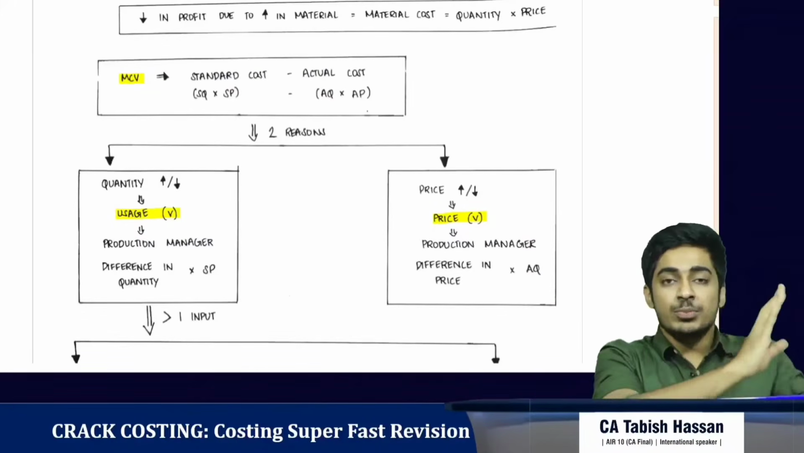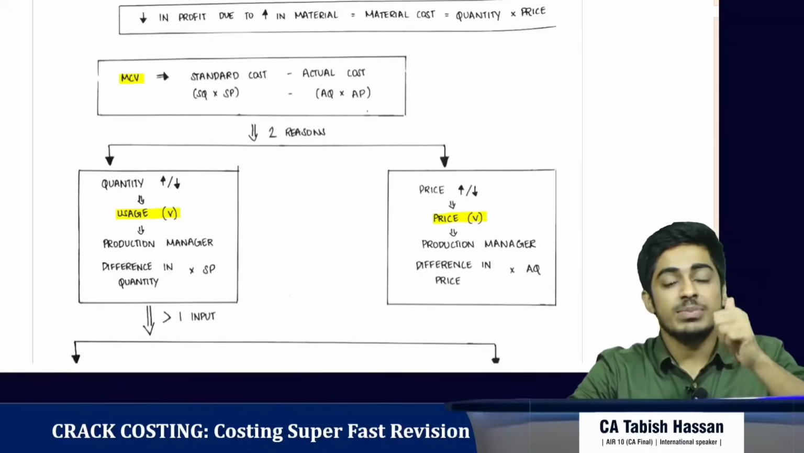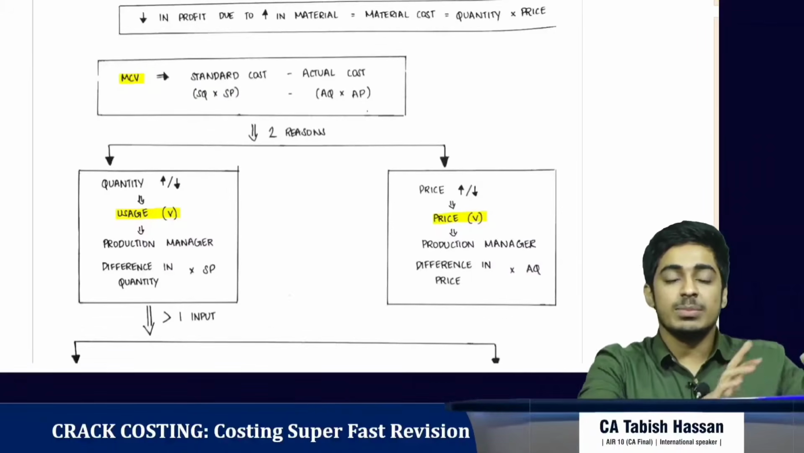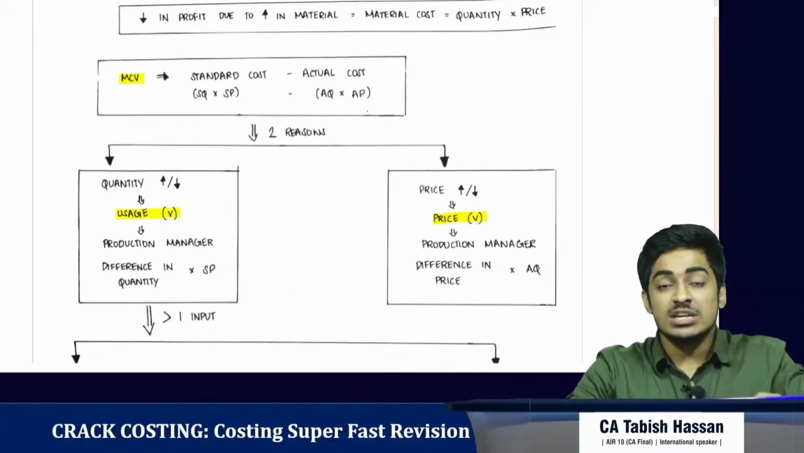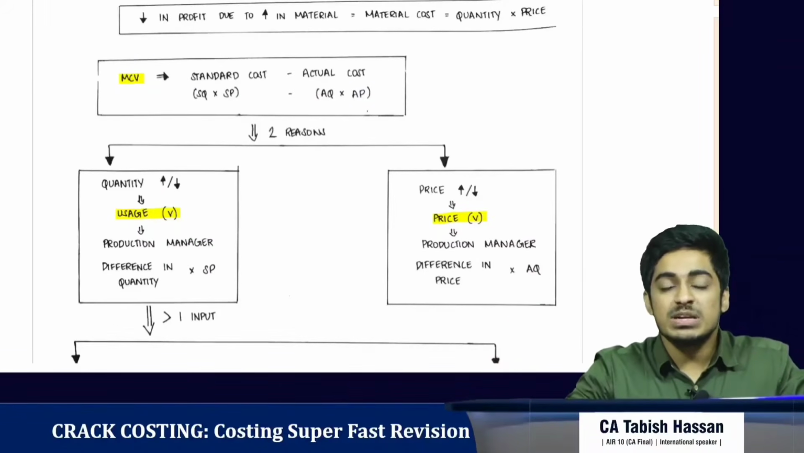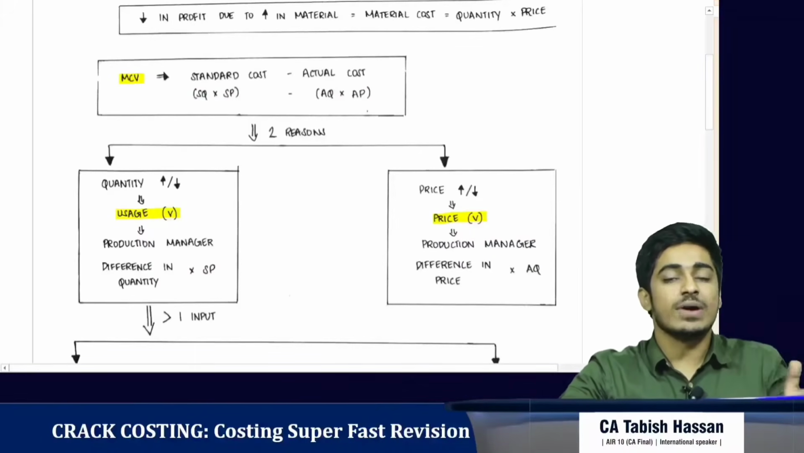Coming to the production manager. The quantity has increased or decreased, so he'll have to bear the loss due to increase in quantity. He'll bear the difference in quantity into standard price. Why standard price? Because the impact of price is already borne by the purchase manager. So this is called material usage variance, that is, difference in quantity into standard price.